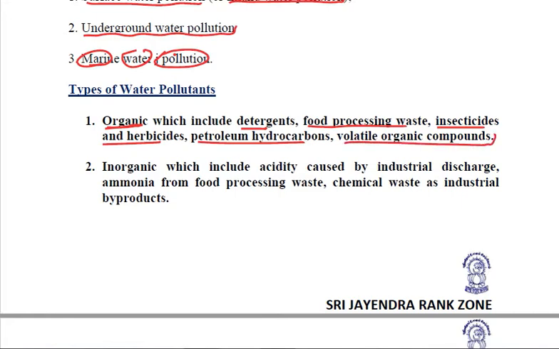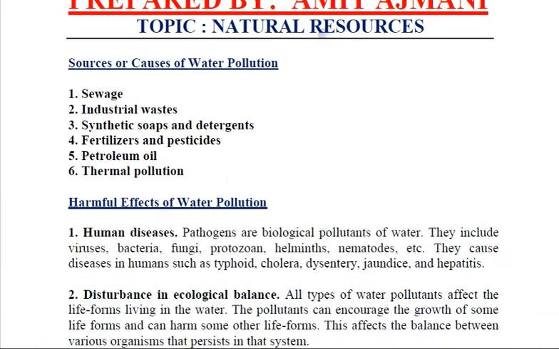The second type of water pollutants are the inorganic water pollutants, which include acidity caused by industrial discharge, ammonia from food processing waste, or chemical waste as industrial byproducts. So these are the two types of water pollutants.